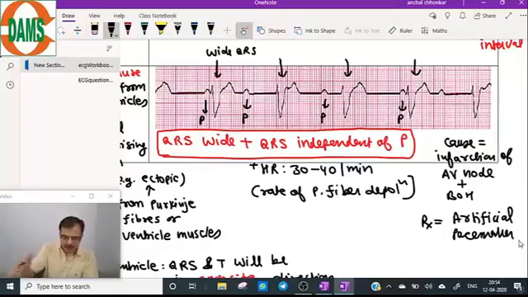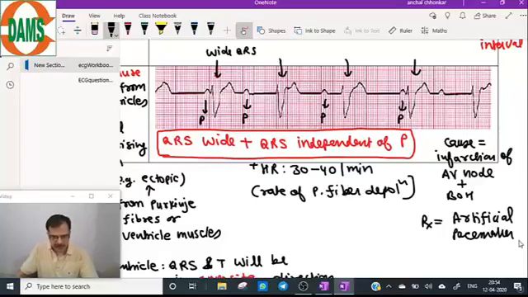So the cause of the third degree AV block is infarction of the AV node plus the bundle of His. Treatment is artificial pacemaker.